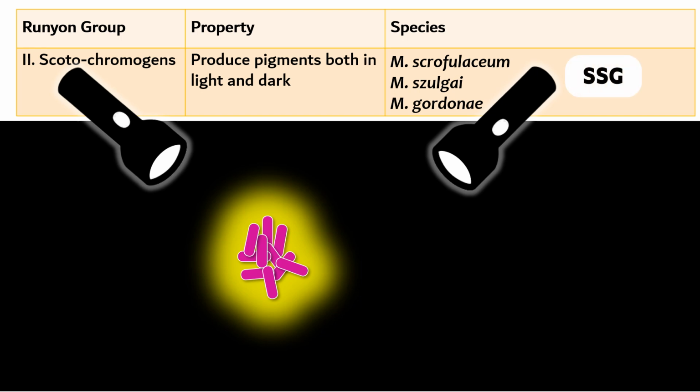The mnemonic here is SSG. In surgery, we have split skin graft. We can use that word here as the mnemonic so that you can easily remember Mycobacterium scrofulaceum, Mycobacterium szulgai and Mycobacterium gordonae.